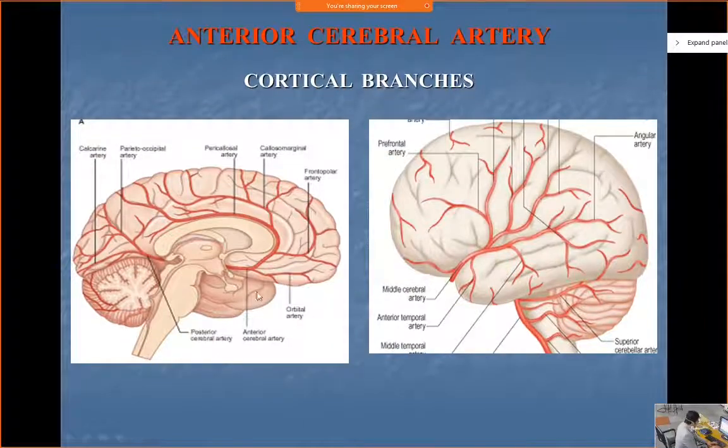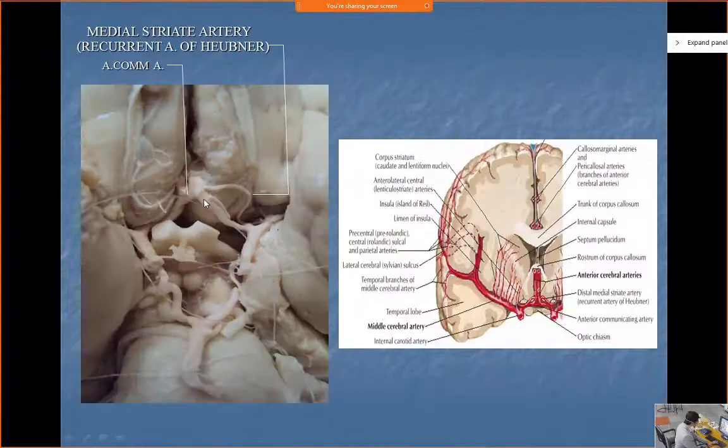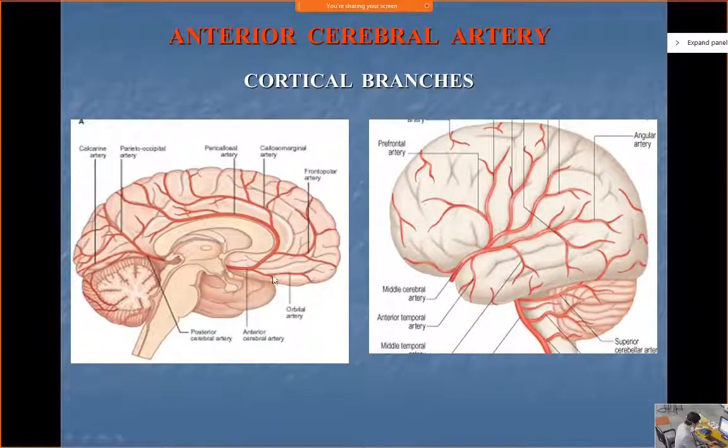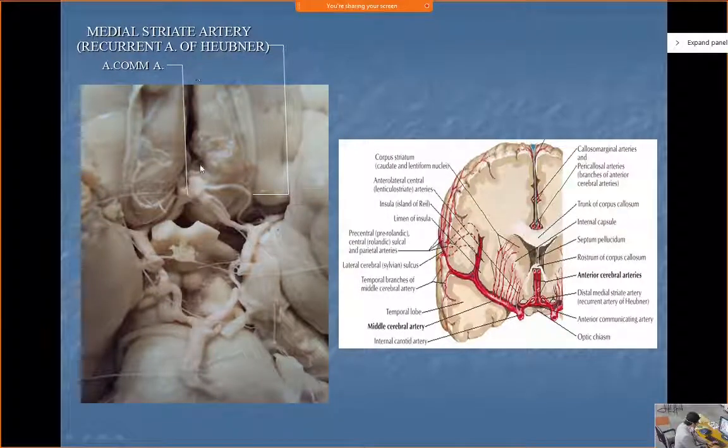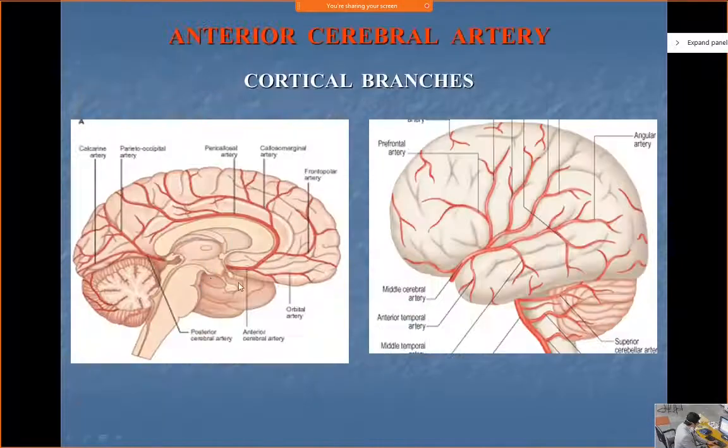Now, you see the anterior cerebral goes like that. This is the median sagittal fissure, the fissure from where we have cut the brain into two. If we look at this side, we'll get a section like this. The anterior cerebrals lie in the medial aspect, as you see in this picture again. So if you cut over here and look from this side, you'll find the anterior cerebrals.